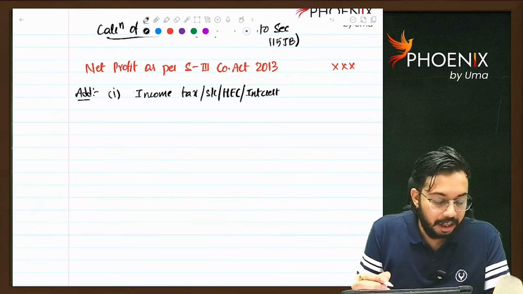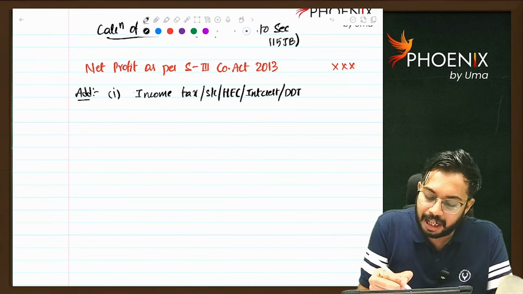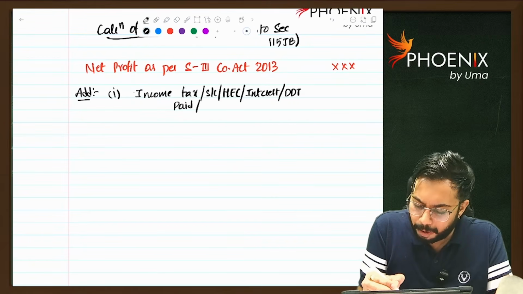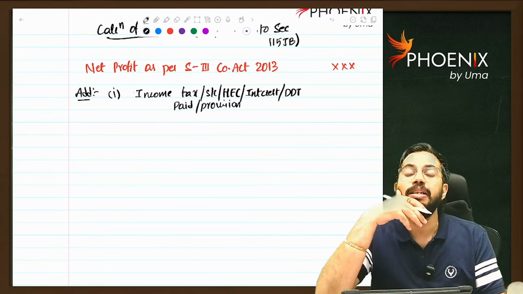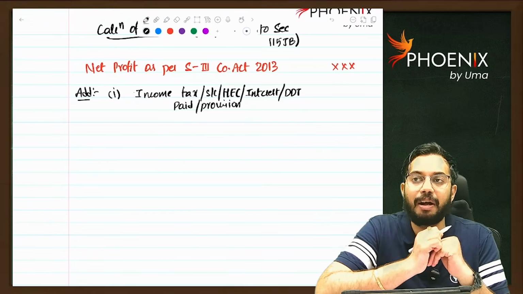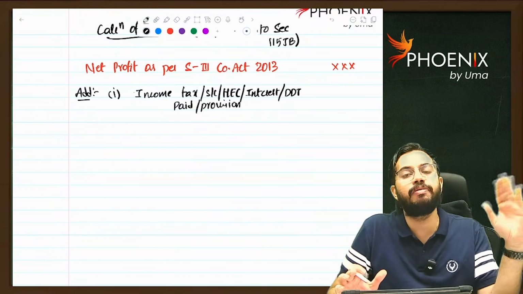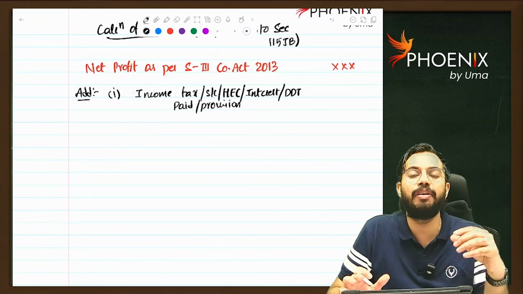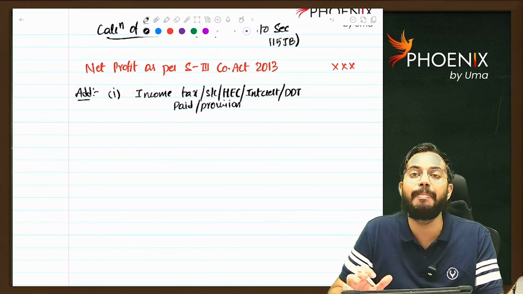Okay, and dividend distribution tax. So all these, whether they are paid or provision for income tax, are also required to be added back. Sir, we will calculate PGBP income. In PGBP income also we will do like this only. In PGBP also we will add back provision for income tax, advance tax, health and education cess, interest.